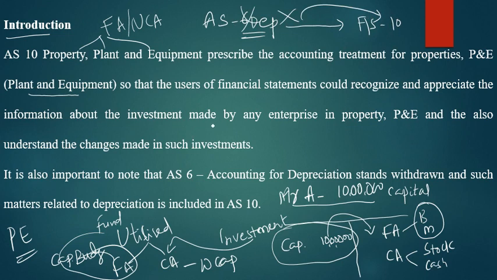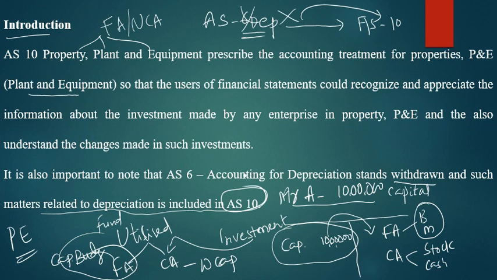It is also important to note that AS 6, that is accounting for depreciation, stands withdrawn, and such matters related to depreciation should be included in AS 10 only. So your AS 6 is withdrawn and it is clubbed or merged with AS 10.